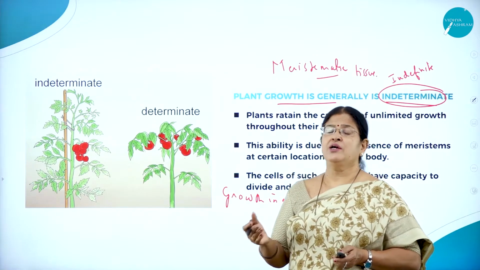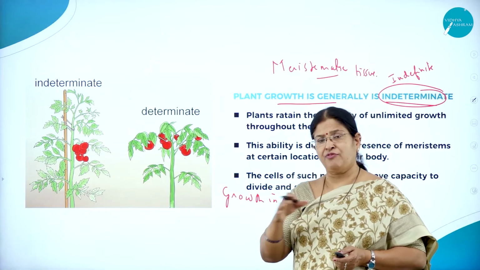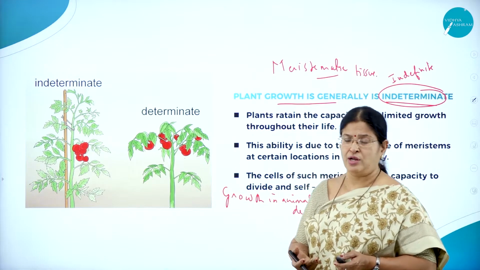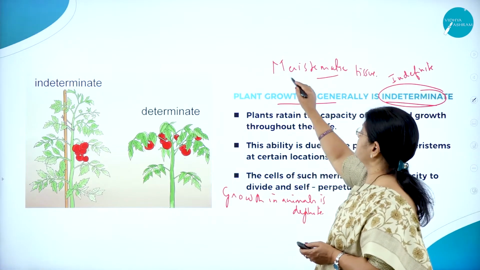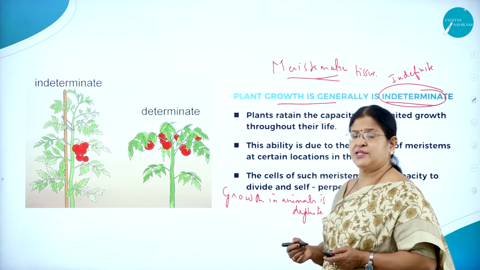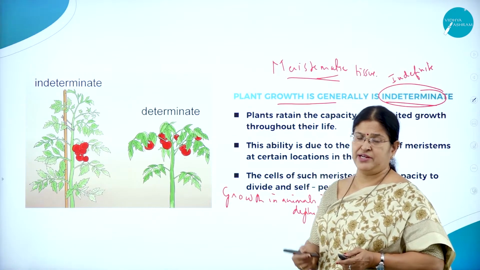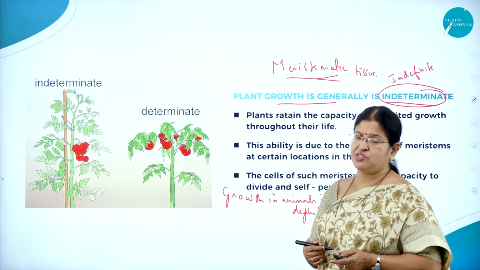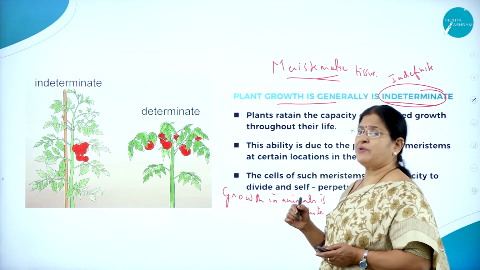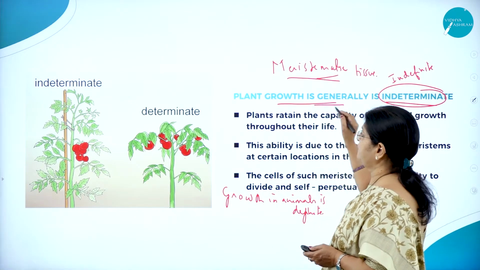But in case of plants, a very common thing we come across is trimming, or pruning. When we prune the plants and cut off all the leaves, after some days we find fresh leaves growing, or even the plant growing tall. How is this possible? It is because of this meristematic tissue. As you have already studied in anatomy of flowering plants, meristematic cells have the capacity to divide and redivide at a faster rate. So they have an active rate of mitotic cell division, which is responsible for growth. Because of the presence of this meristematic tissue, the plants are able to continue their growth forever. That is a very important feature of plant growth.